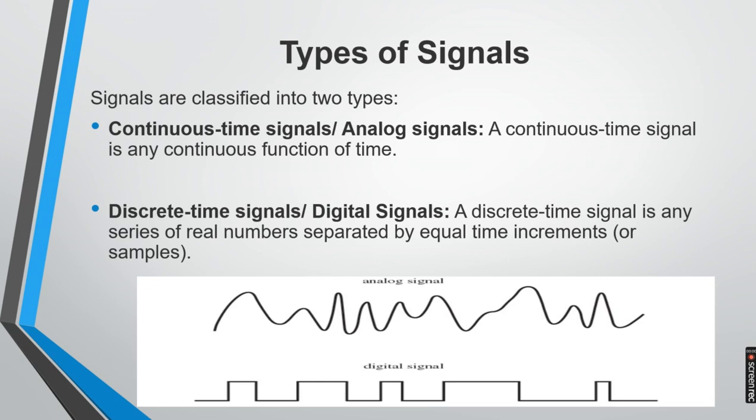So these are the basic diagrams. For an analog signal, it is like that, and for the digital signals, it is like this. So here is the 0, here is the 1. These are the digital signals.